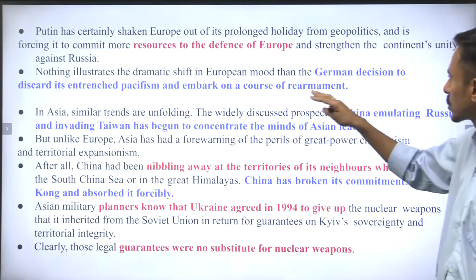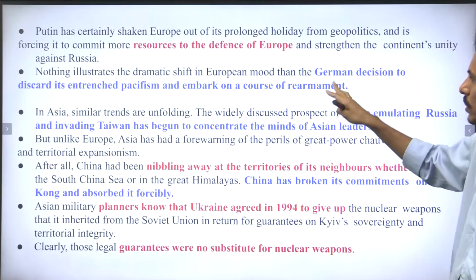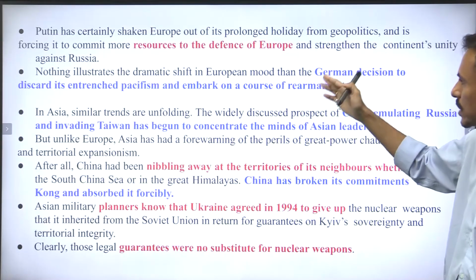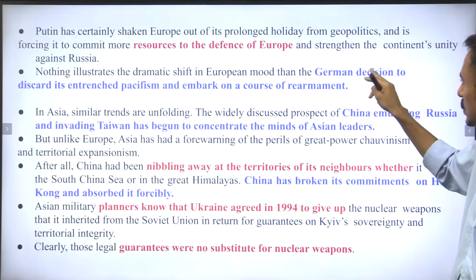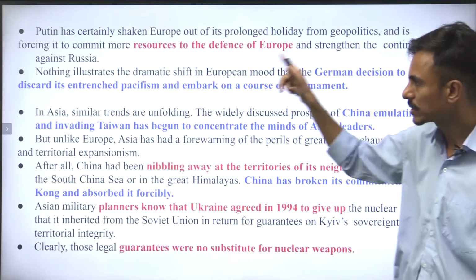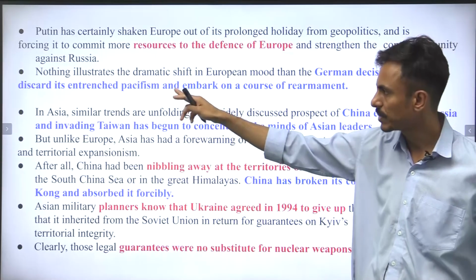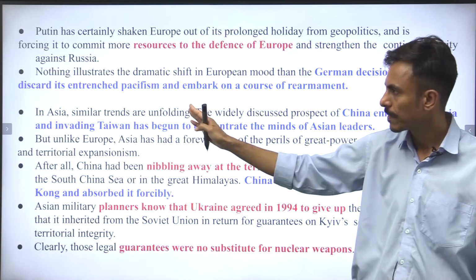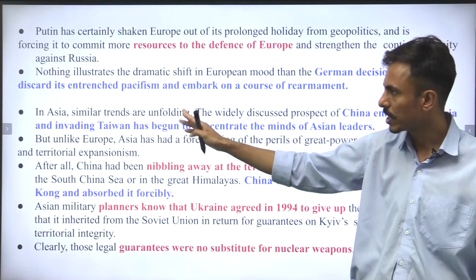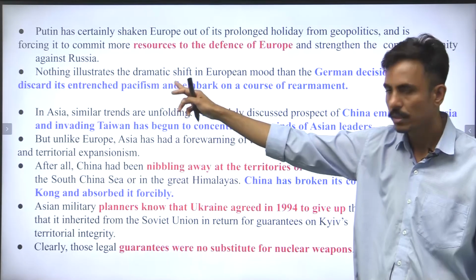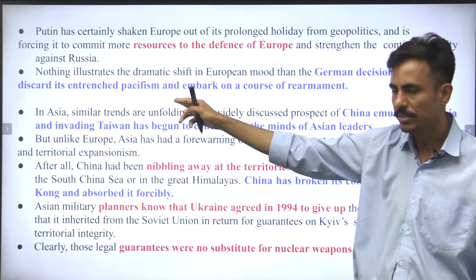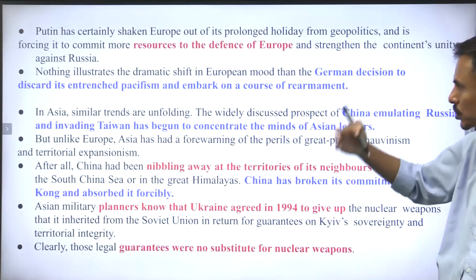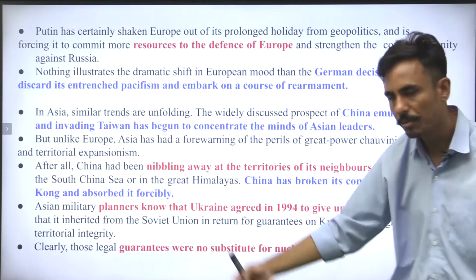So this article talks about the recent change in the stance of Germany, with the German decision to discard its entrenched pacifism. Pacifism means neutrality. So Germany has clearly decided and proclaimed that it would discard its pacifism and embark on a course of rearmament, right? So Germany is also in the process of rearmament, right?